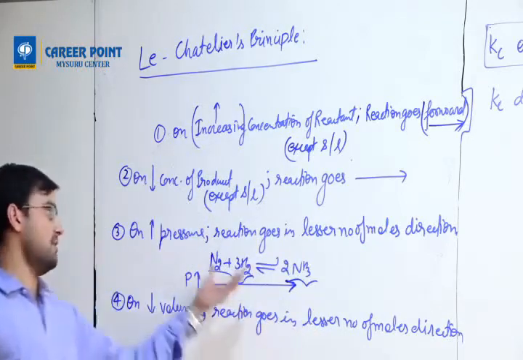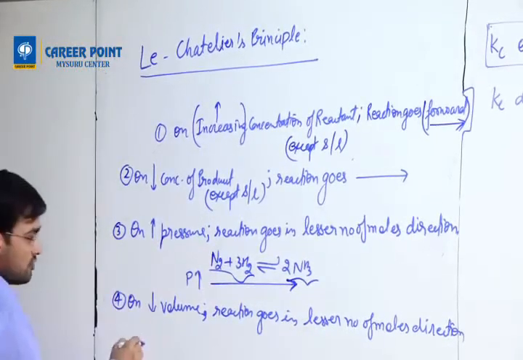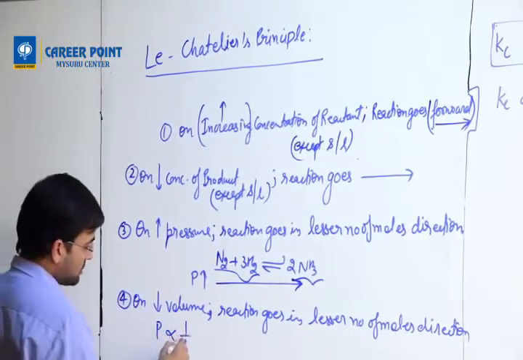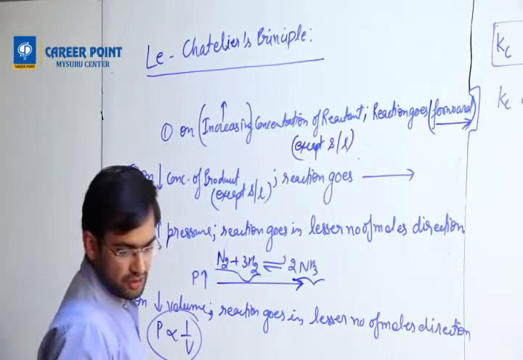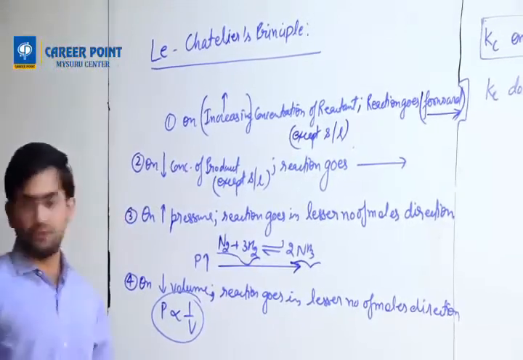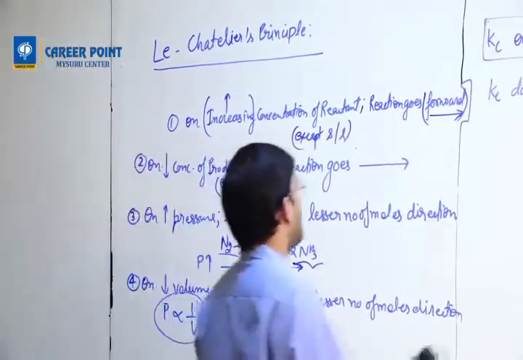This statement is same as that because of Boyle's law, you know, pressure is inversely proportional to volume. This is 4th point. Okay.